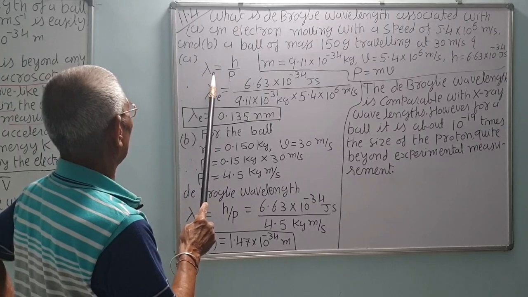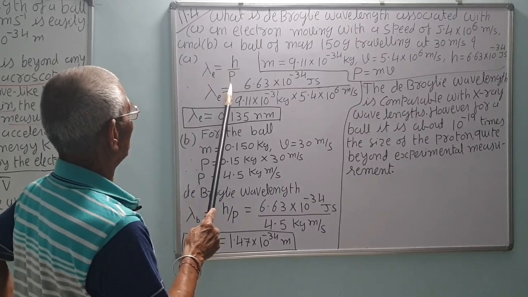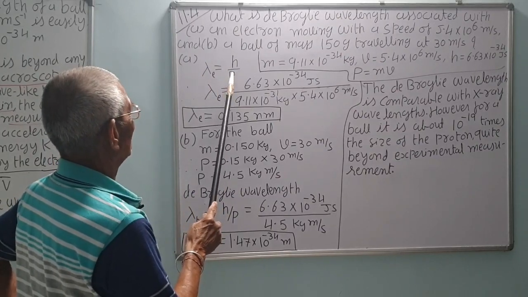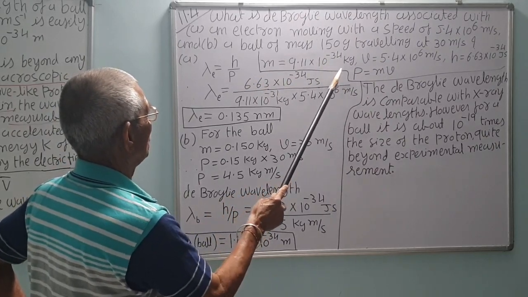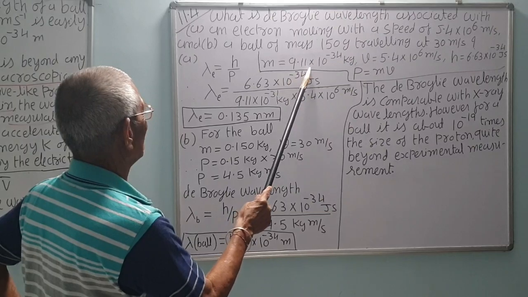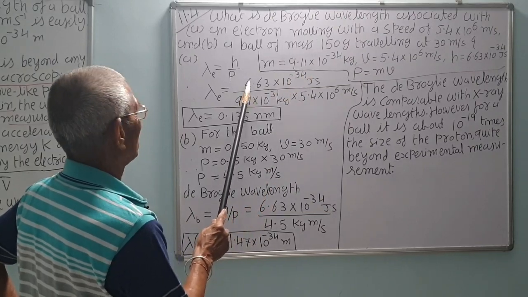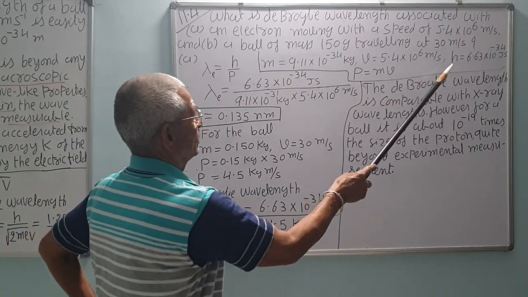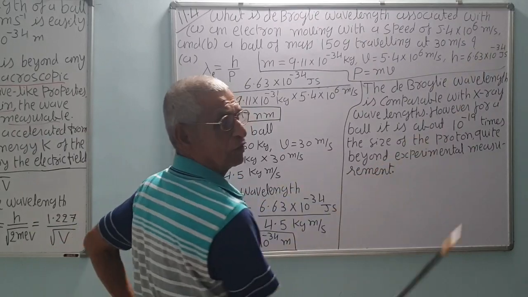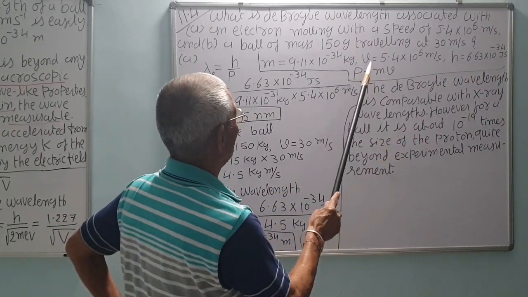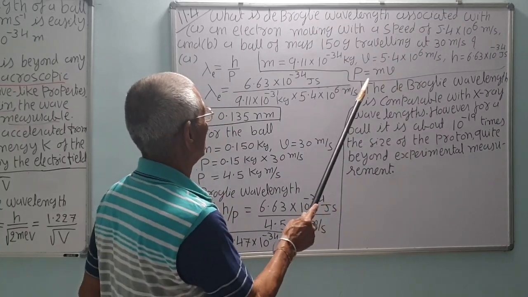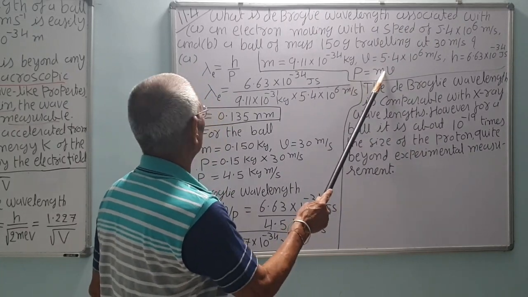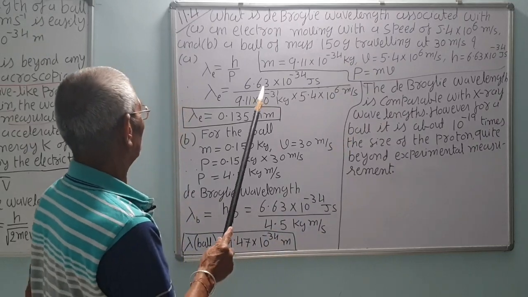So for the electron, lambda e is equal to h upon p, correct. The mass of the electron is 9.11 into 10 raised to minus 31 kg, and h is the Planck constant, that is 6.63 into 10 raised to minus 34 joule second, and velocity is 5.4 into 10 raised to 6 meter per second. So p, the momentum, is equal to mv, correct.